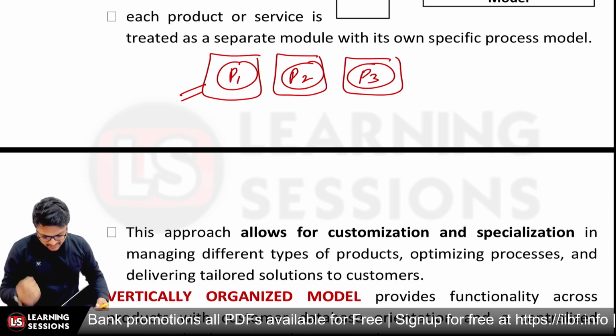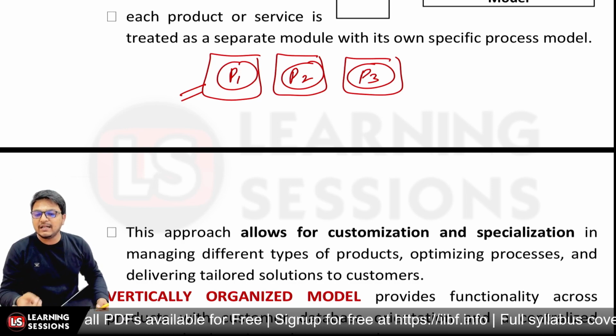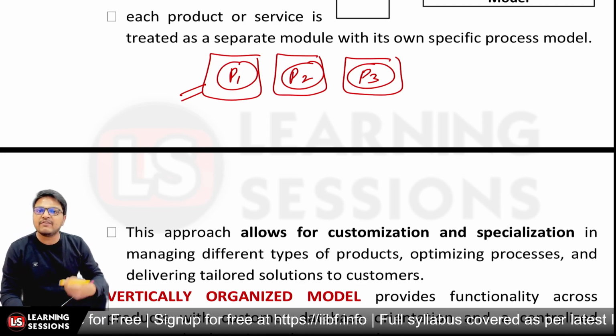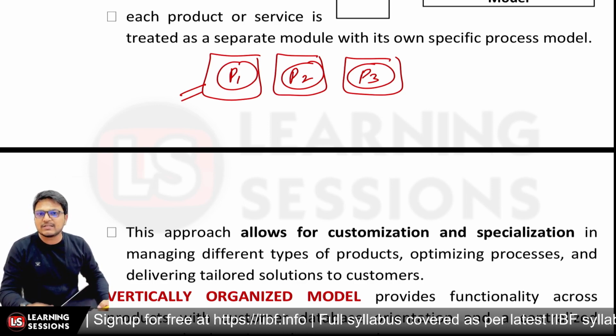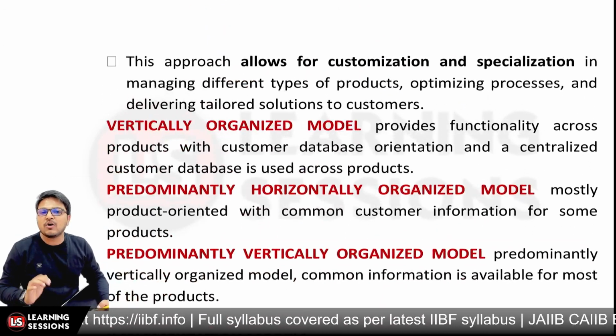We can manage the different types of product, optimize the processes, and deliver tailored solutions for the customers, because each product has a different process model associated with it. The next one is the vertically organized model.